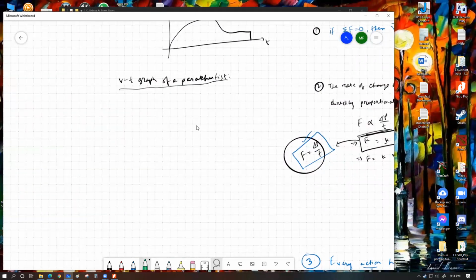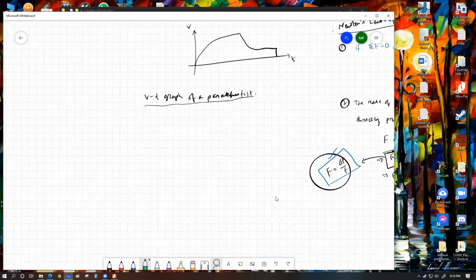VT graph of a parachutist. Okay, we're gonna pick this up right now. So we're gonna discuss about this thing, and this might as well be the last part of our today's class. This is a very interesting graph, and I'm gonna try to go in detail for this one.